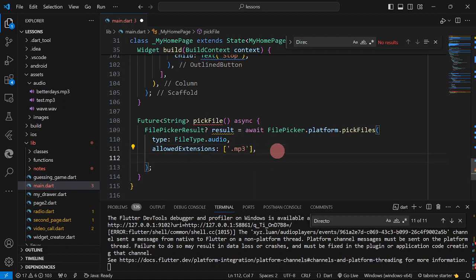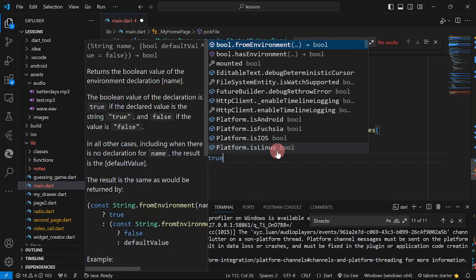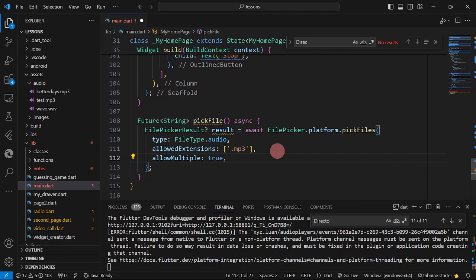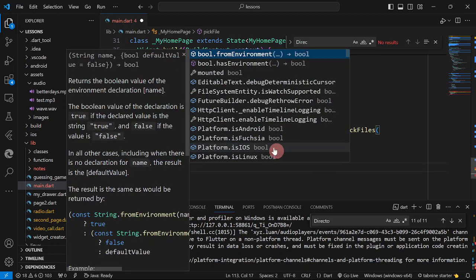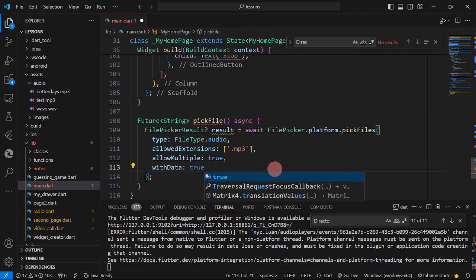Okay, then we have the allowMultiple. By default it is false, so I'm just going to have here true. So meaning we could select multiple, but as of now I'm just going to play a single audio. Okay, and withData, if we need the data from the files, I'm just going to set this one to true, because maybe later on we could use this parameter.